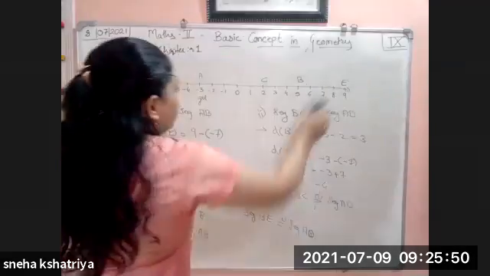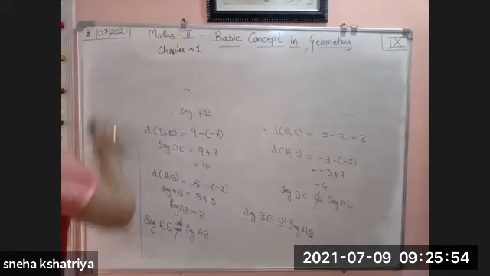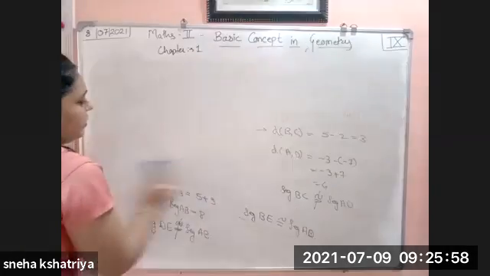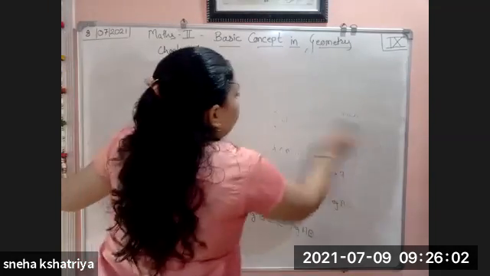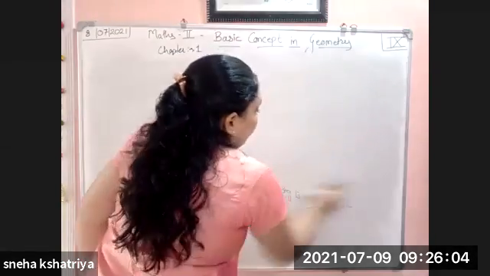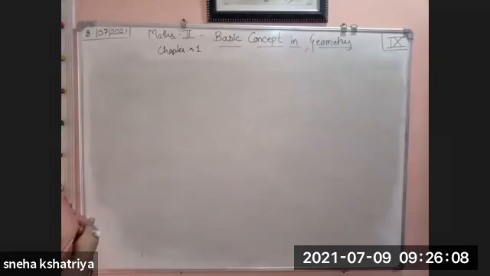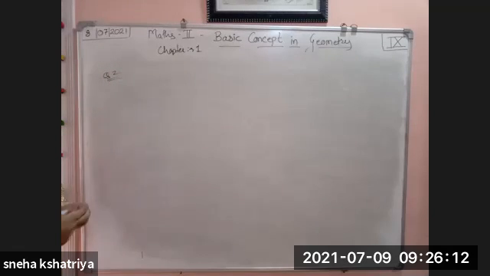Now we will see question number 2. Question number 2 is very easy. It is using your midpoint, and you know if a midpoint is there, it divides the given segment into equal parts. So it becomes very easy to solve the example.